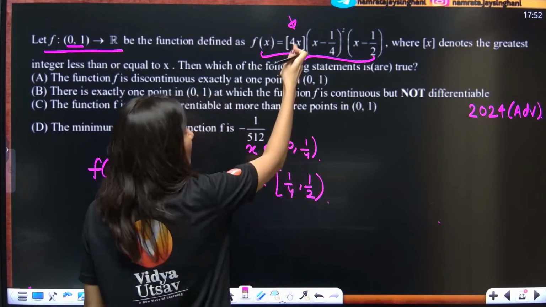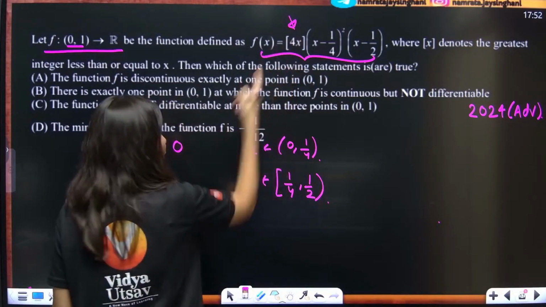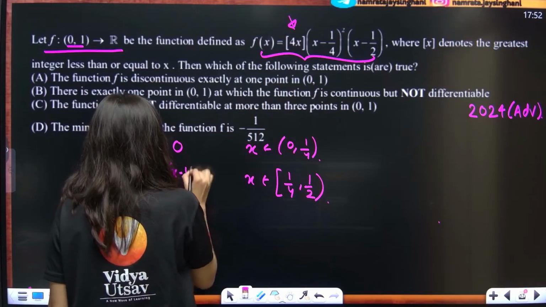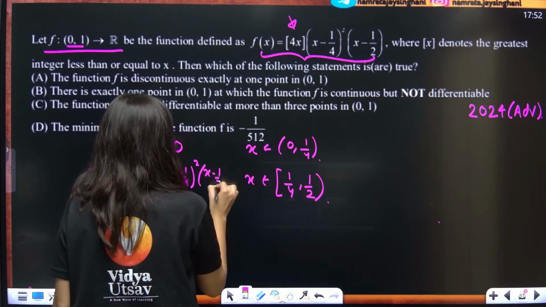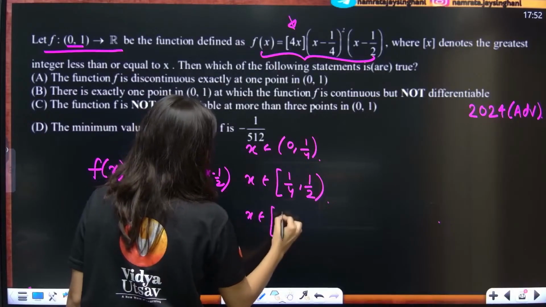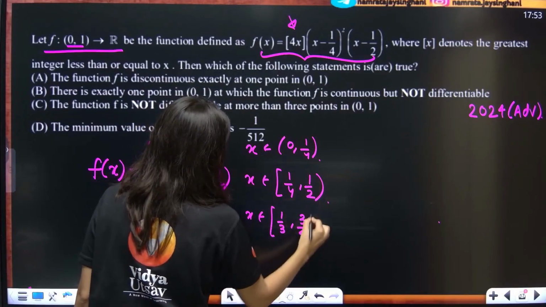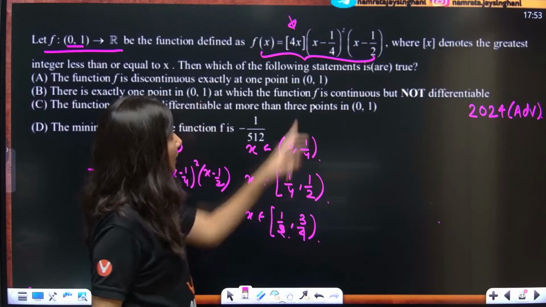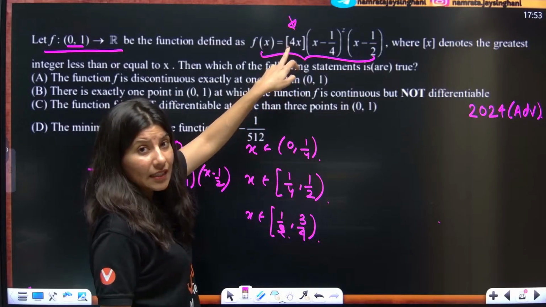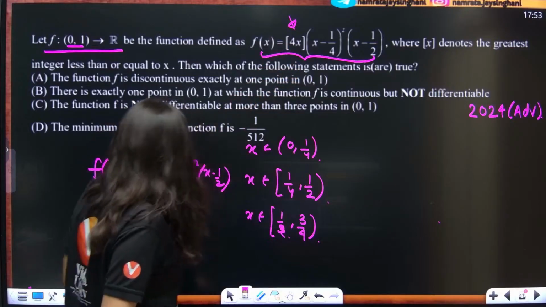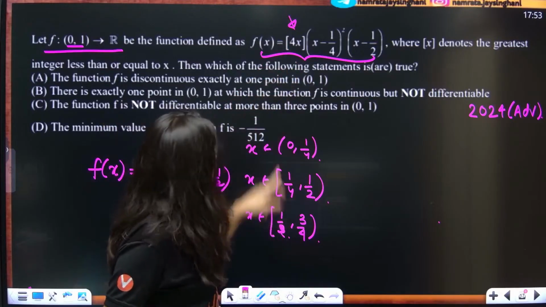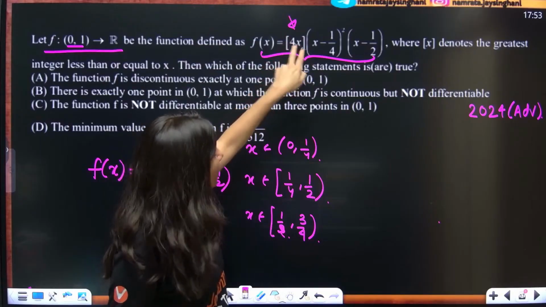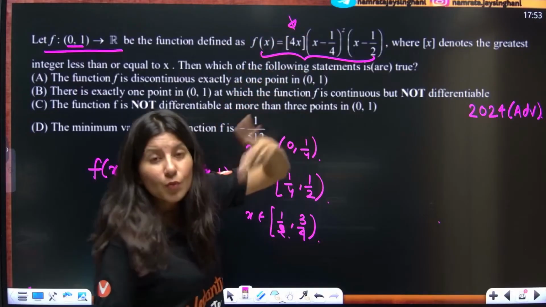Now x belongs to 1 by 4 closed to 1 by 2. You put 1 by 4, you will get 1. The greatest integer function of 1 is 1 only. So this is 1 multiplied by (x minus 1 by 4) square and then (x minus half). Similarly, x belongs to half to 3 by 4. The moment you put 3 by 4 over here, you will get 3. But the moment you put half over here, you will get 2. So between 2 and 3, you are going to get 2 point something.